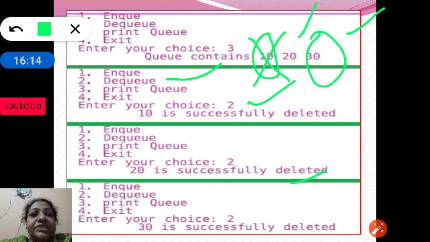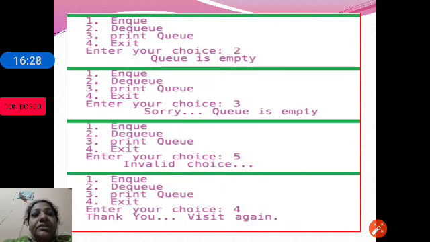Now 20 is successfully deleted. Then again the choice is 2, then 30 will be deleted. Now again the choice is 3, there are no more elements, so the queue is empty. Again enter your choice. Choice is 3. 3 is to print the data elements from the queue. As there are no more elements present, the message queue is empty is displayed.